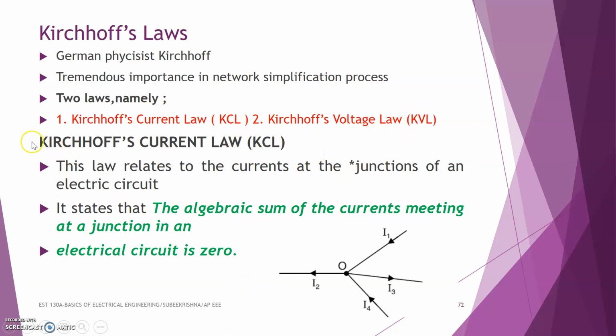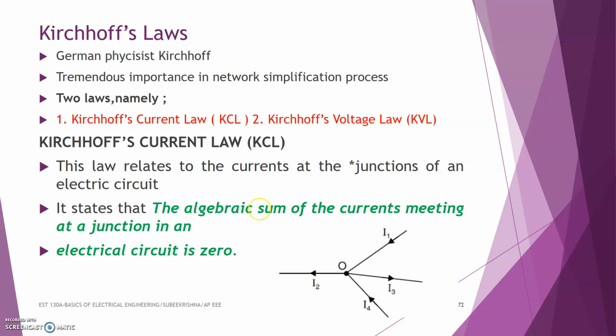So first we discuss Kirchhoff's current law, KCL. This law relates to the currents at a junction of an electric circuit. It states that the algebraic sum of currents meeting at any junction of an electric network is 0.